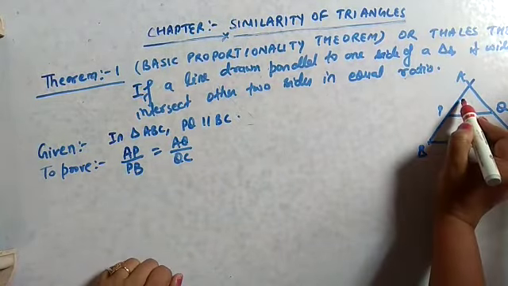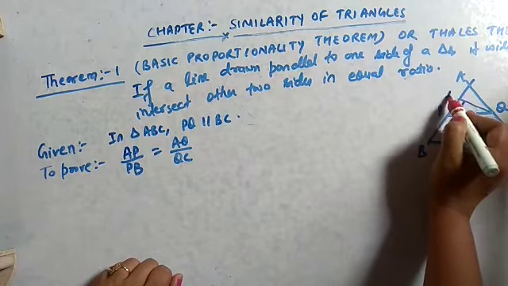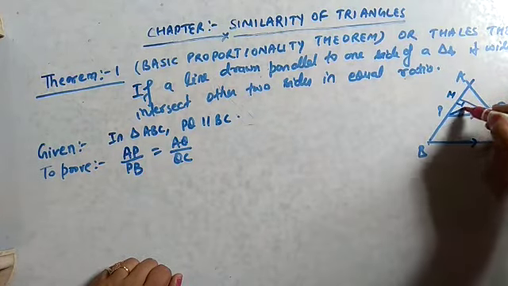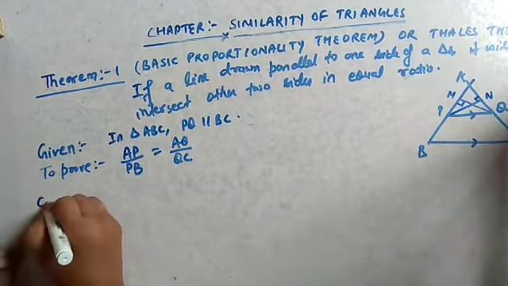So for that I am doing one construction. I am taking a perpendicular from Q to AB, that is QM, and then from P to AQ, that is PN. Okay. So what is the construction here?